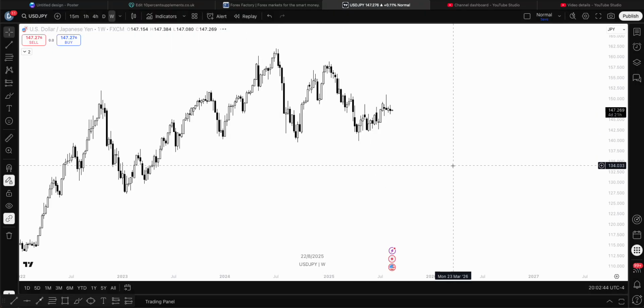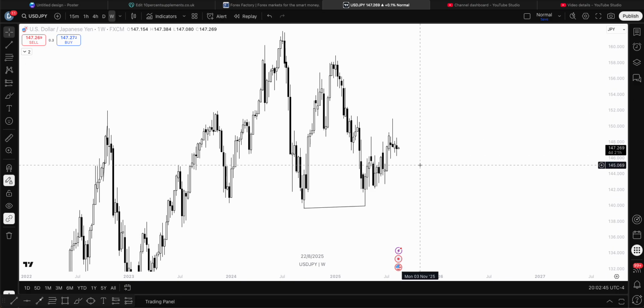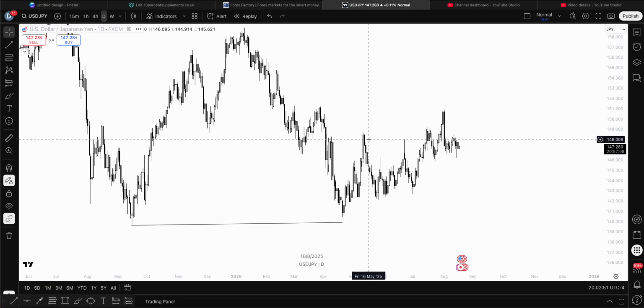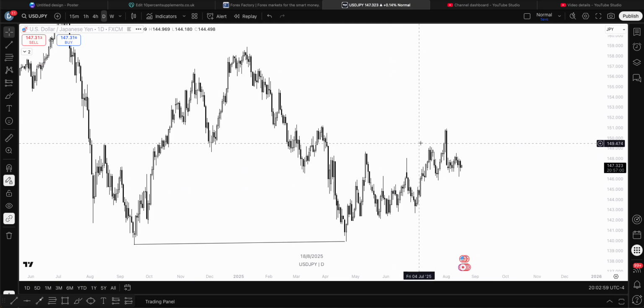USDJPY. Now, of course, why do we not look for an entry on this pair, or why have we not considered it as much? It's very clearly, we said this last week as well, a stronger pair than the other two. Now, being the stronger pair, what we're seeing is a bit of resistance.